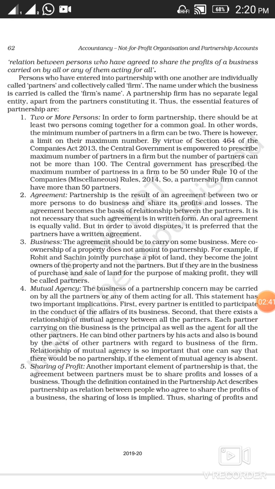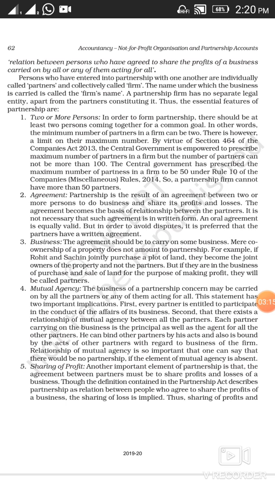Second, when you talk about the maximum number of partners, by virtue of Section 464 of the Companies Act 2013, the central government is empowered to prescribe the maximum number of partners in a firm.